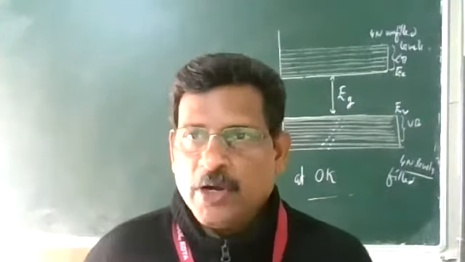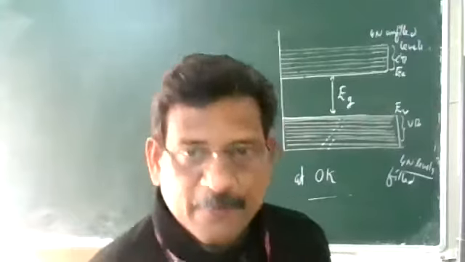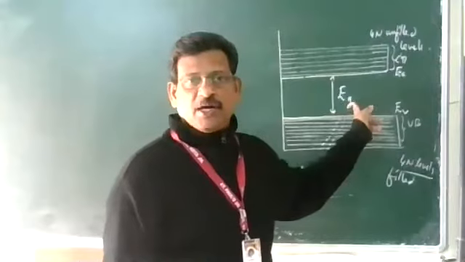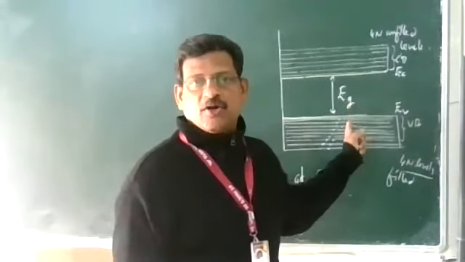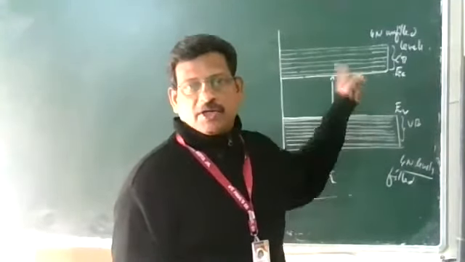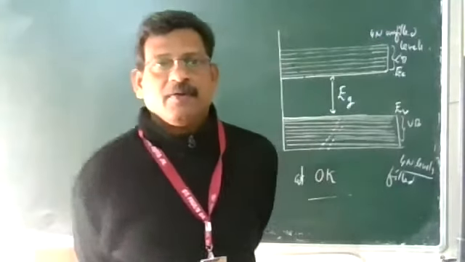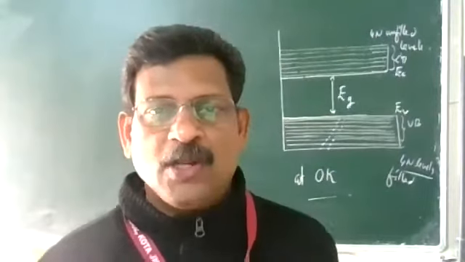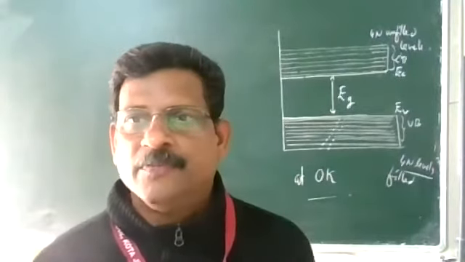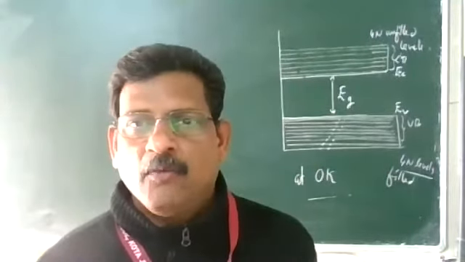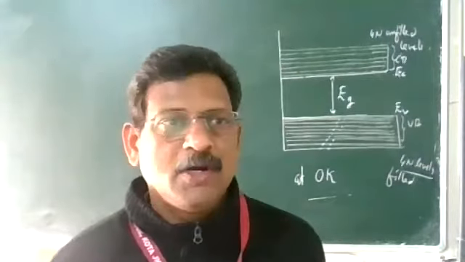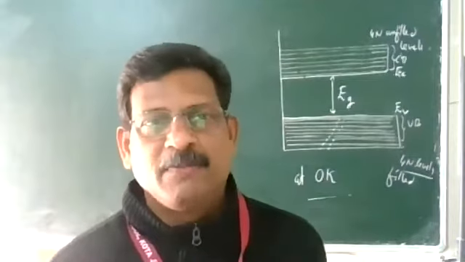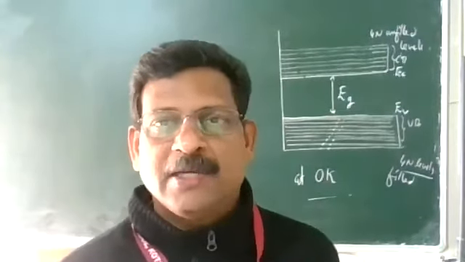The next point I am going to add in this case: this is the energy gap. If this much energy is given from outside, then an electron from the valence band can go to the conduction band. This is almost similar to the case of the photoelectric effect, if you remember. What is the minimum energy in the photoelectric effect? It's the minimum amount of energy that you have to supply for an electron to come out of the metallic surface.